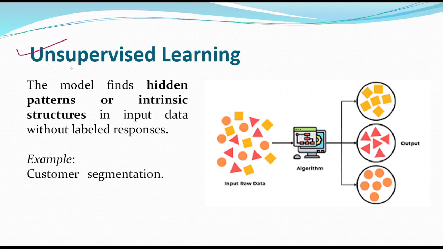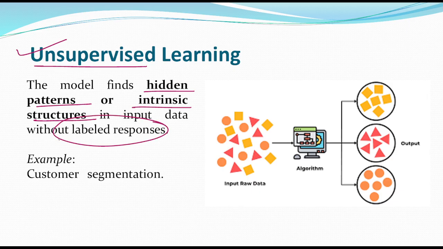Now let us see what unsupervised learning is. In the case of unsupervised learning, the model finds hidden patterns or intrinsic structure in the input data without labeled responses. So we don't have labeled responses here, unlike the supervised case; we have unlabeled data.